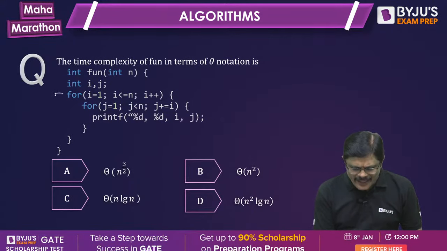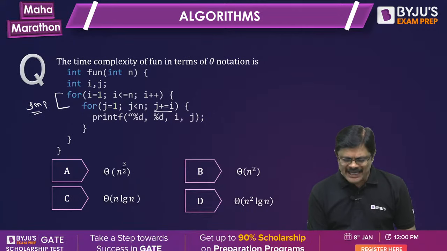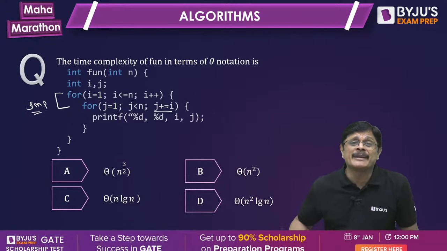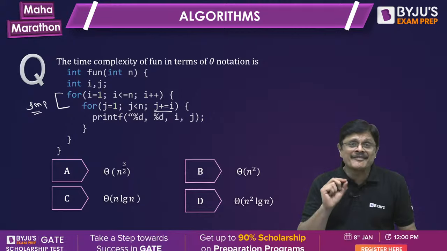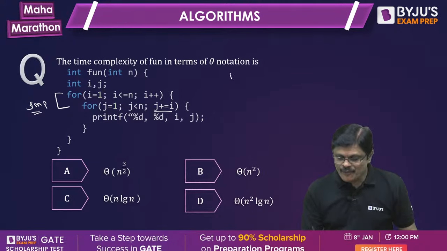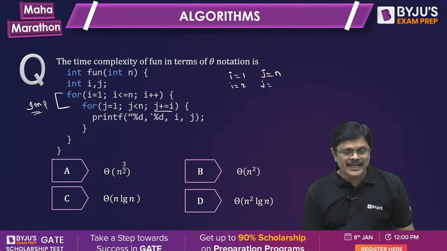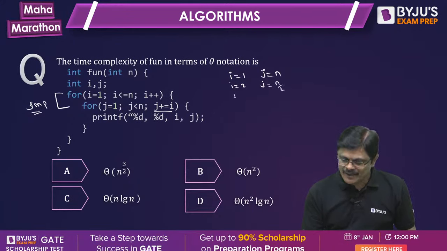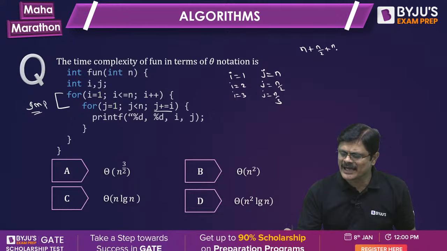This is a very common, very important for loop, my dear friends. I always tell students, here J value depends on I value. These are called dependent nested loops, and this is one of the very, very important types of nested loops. When I is equal to 1, J varies n times. For I is equal to 2, J varies n by 2 times. For I is equal to 3, J varies n by 3 times.